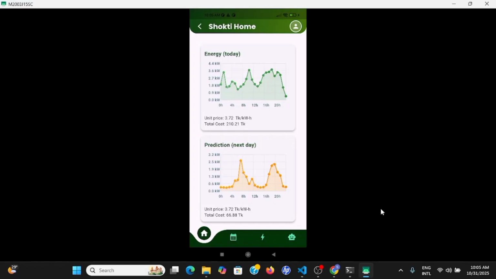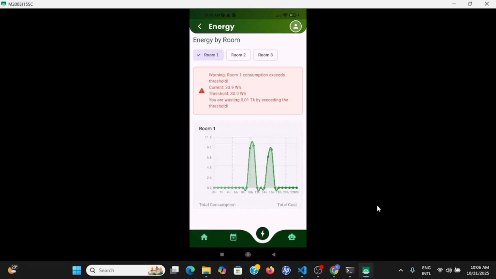And our AI model also gives the prediction of the next day from my user behavior. For the analysis, they can just see the data: what will be my energy usage and what will be the total cost against it. We also believe that to give more details, we have shown room type. For example, we really want to track in which room the energy usage is what. The washroom energy usage and the bedroom energy usage will not be the same, and the study room energy usage will not be the same. To keep more detailed information, we have shown the room distribution part.